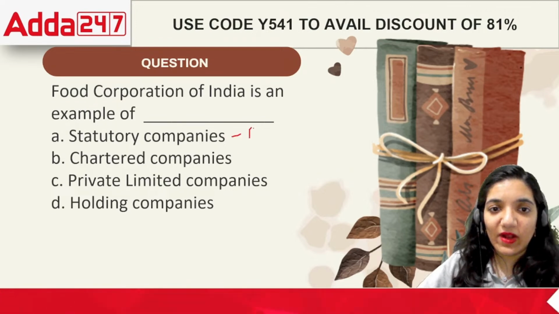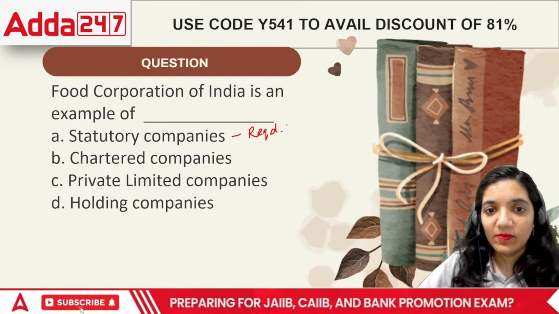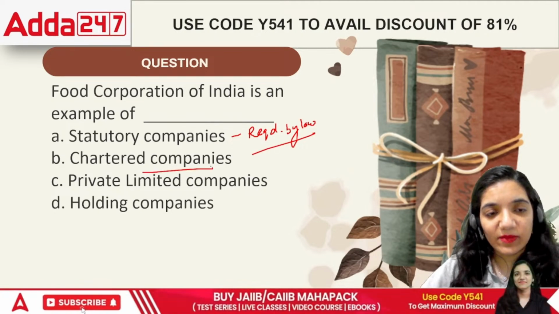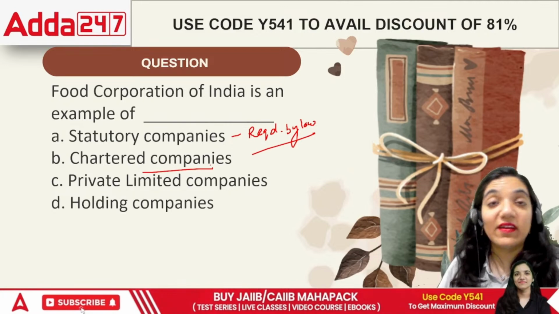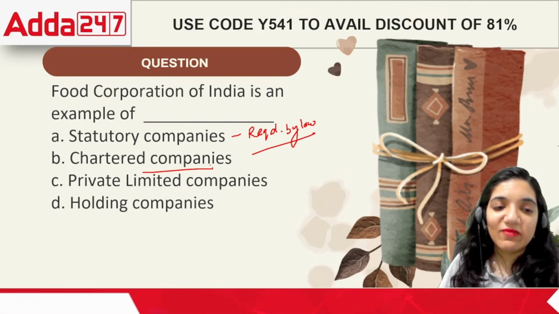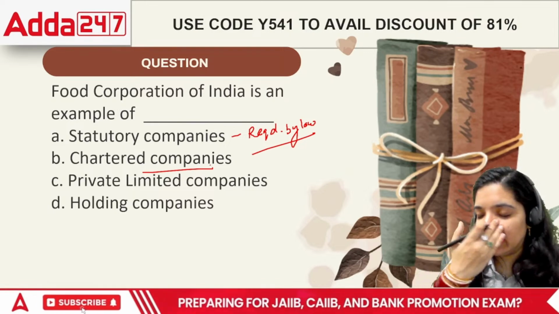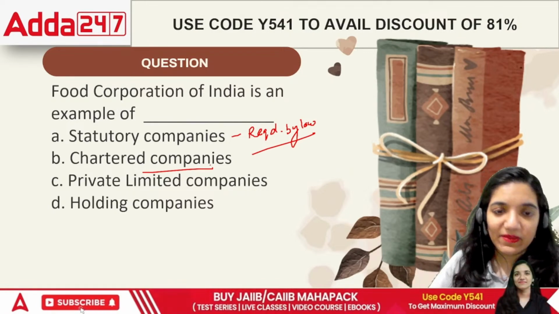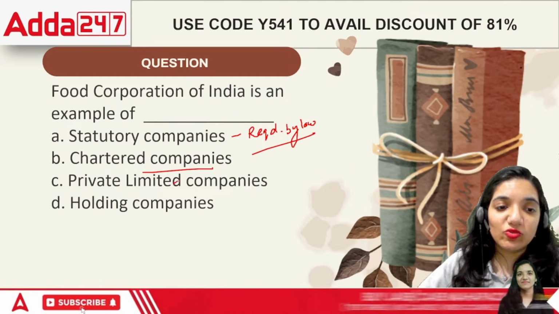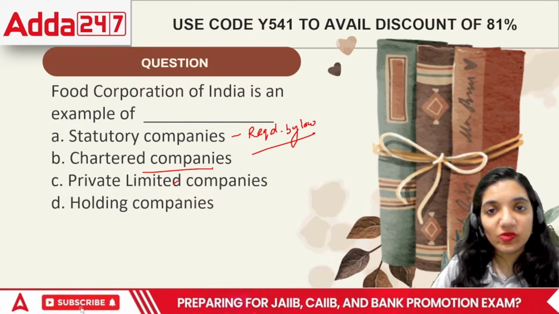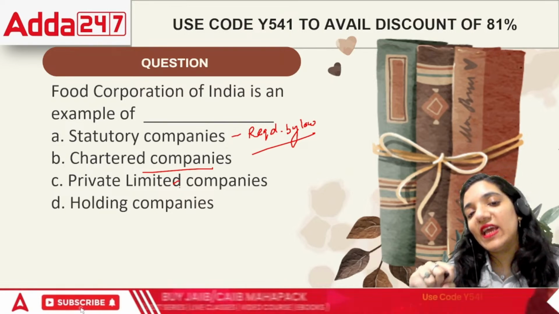That means it is required by law, or it is a chartered company. Chartered companies are the companies which were made under the charter of the Queen. Private limited companies are holding company. Private companies means any company which is not a public company. That means a company which is having less than 200 members in that company, and the working is in such a way that these organizations are closely held.